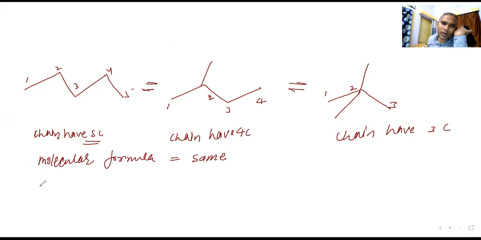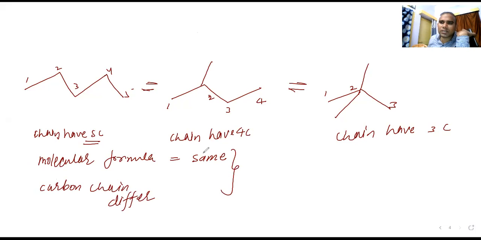Now another point: when you talk about the structure, the carbon chain differs. What type of isomerism will it be? Can we say chain isomerism?